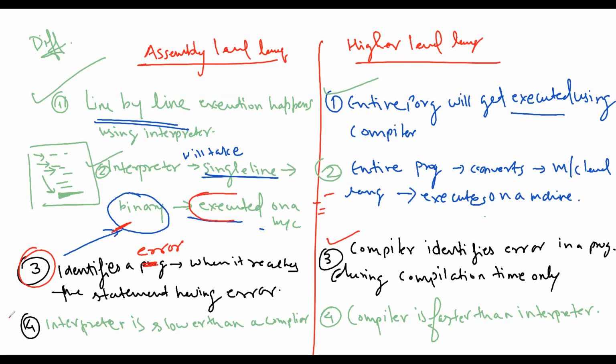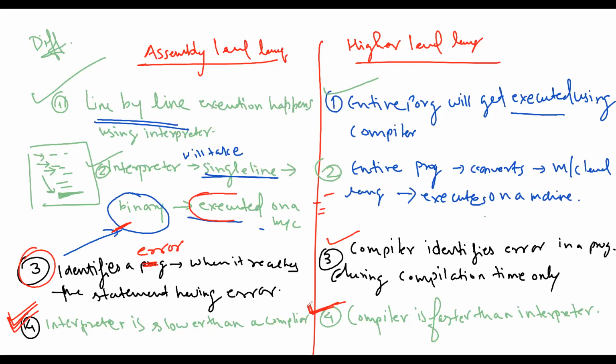Now the fourth part: the interpreter is slower than a compiler. To overcome that situation, we have a compiler, and the compiler is not slower than the interpreter, it is faster than the interpreter.